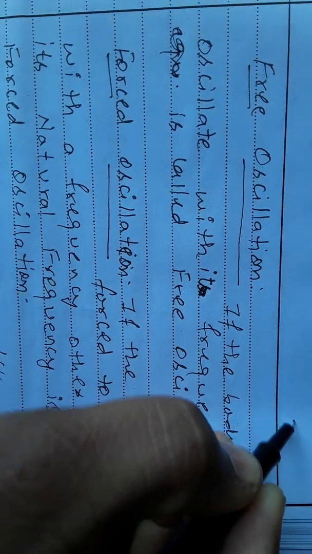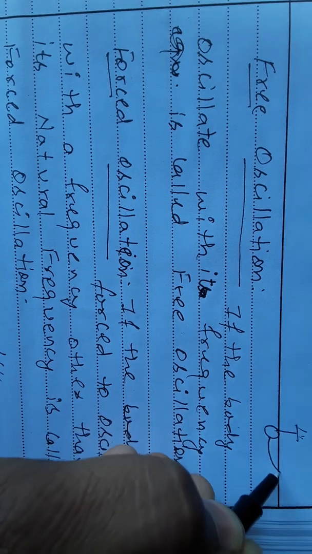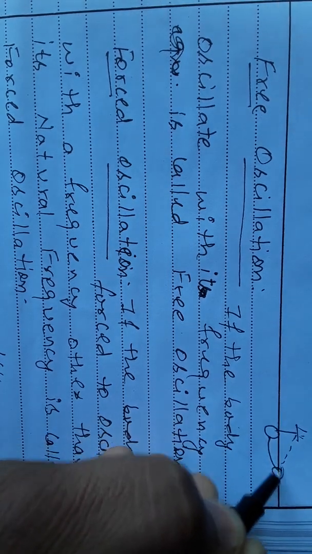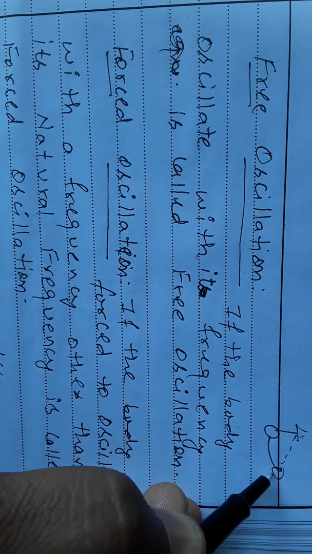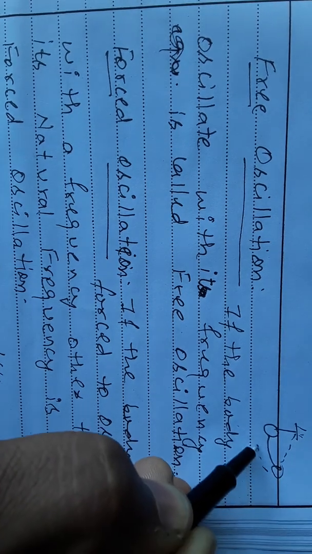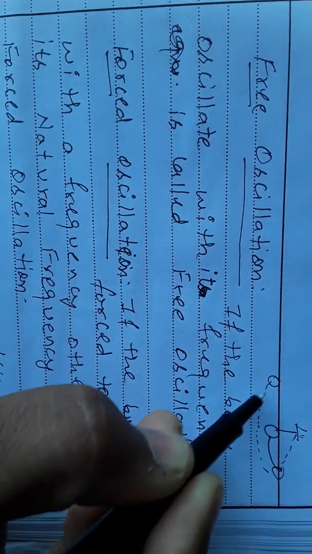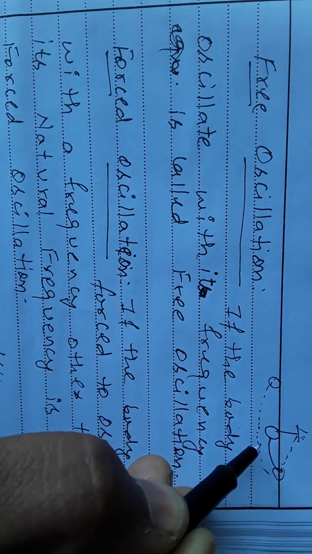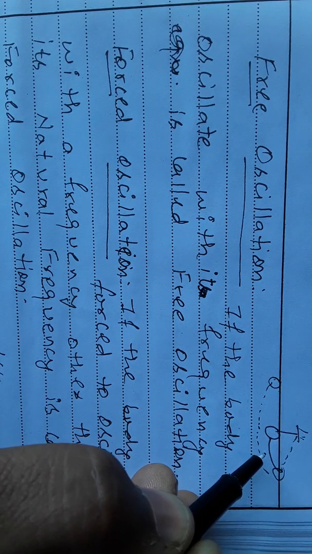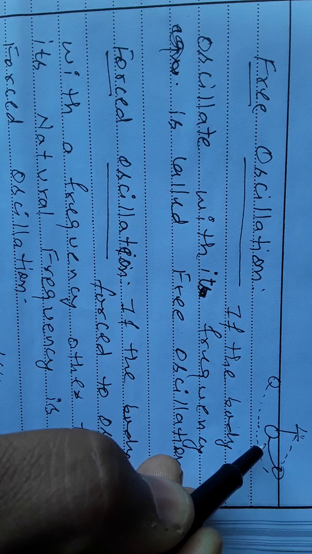Let us suppose that a simple pendulum is displaced from the mean position and released from this point. Then, due to restoring force, it comes to the mean position. From the mean position, it goes to the extreme position and starts to oscillate. Then the frequency of this simple pendulum is attained by its natural frequency, and this type of oscillation is known as free oscillation.